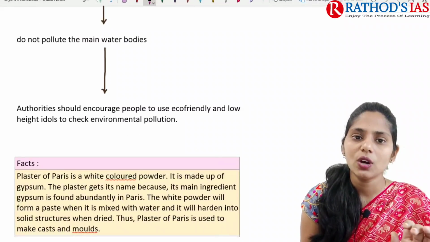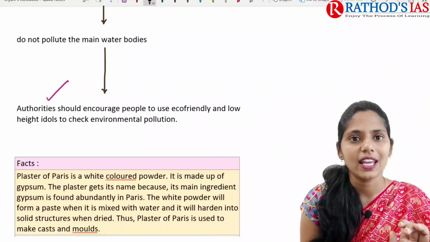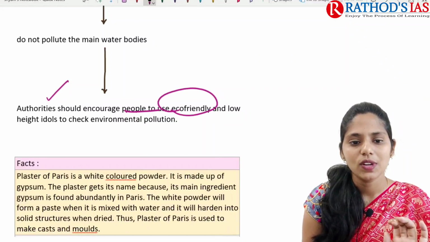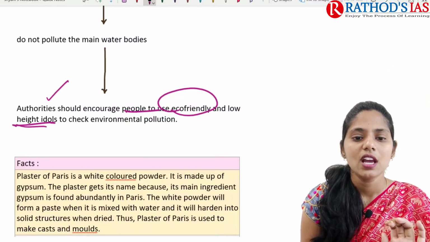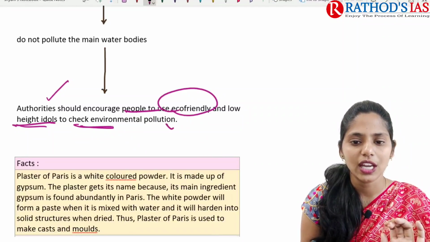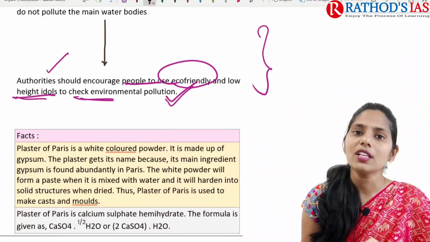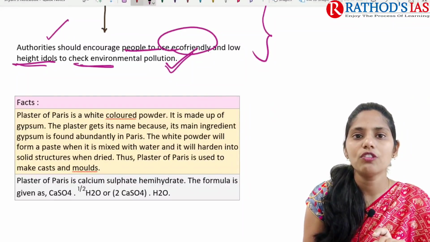Authorities have also been given orders to encourage people to use eco-friendly as well as low height idols. That will be helpful to check environmental pollution. So these are some important details. And now let us focus on plaster of Paris.